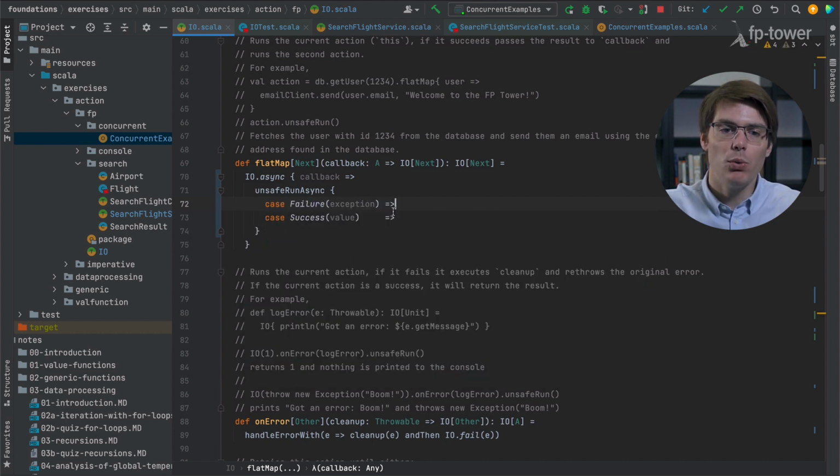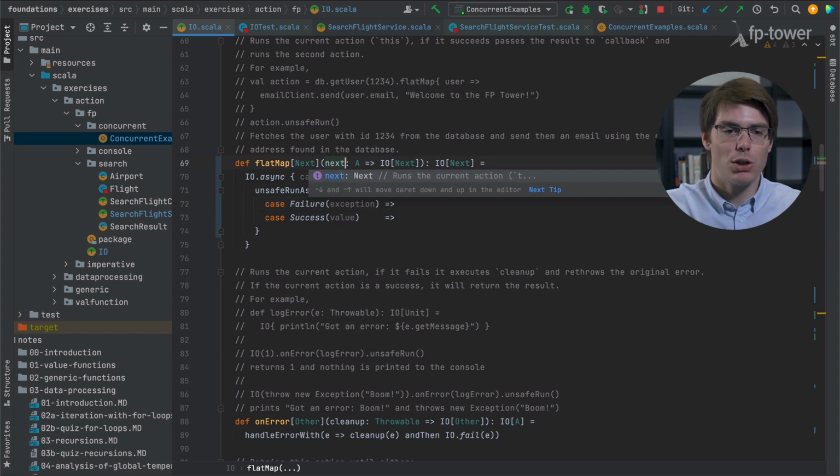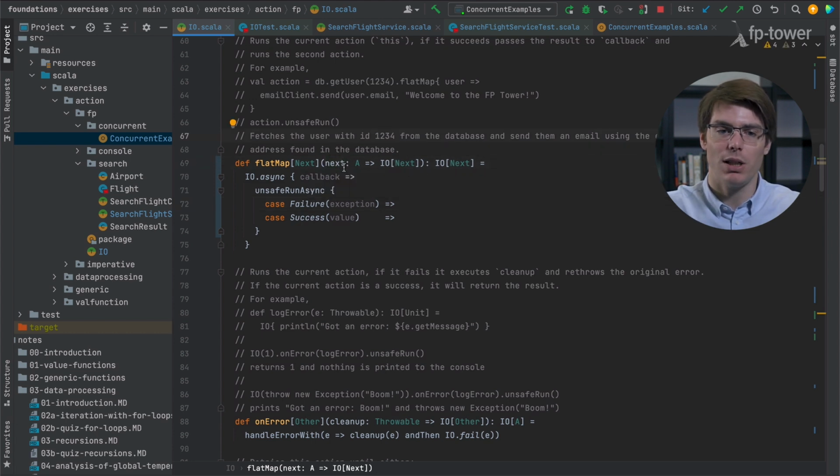Okay, so what do we do if the current IO fails? If the current IO fails, we can't call this callback. Oh, by the way, you see that we have callback. This is a problem. So let's rename this function here to next. This is a function that will give us what to do next, while callback is the final thing that we'll call at the end. Okay, so let's review it. Imagine the first IO, the current IO, fails. What can we do? We can't really call next, because in order to call next, we need to have an A, but we only have an A in the success branch. So here, we need to fail early.